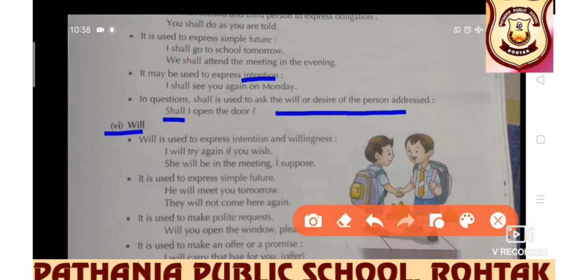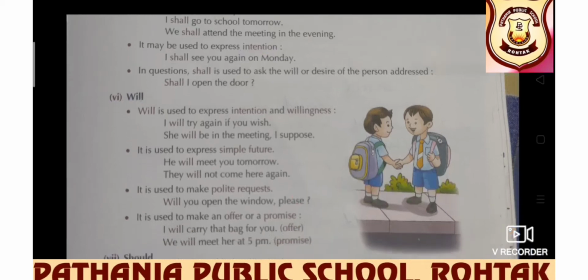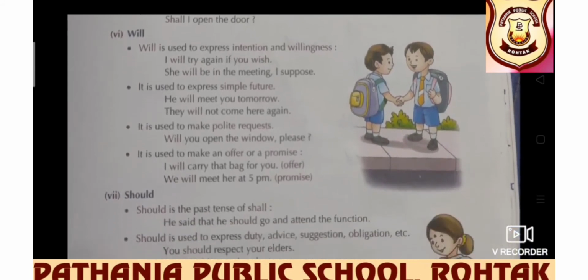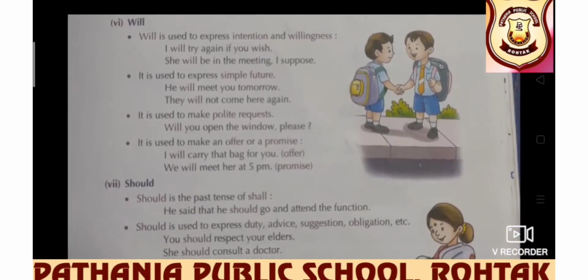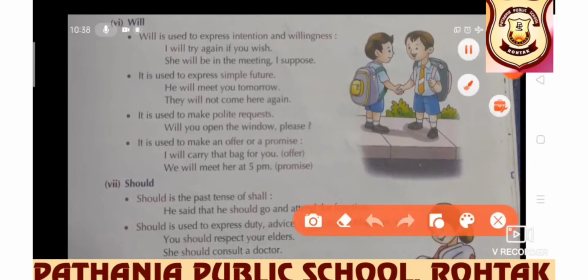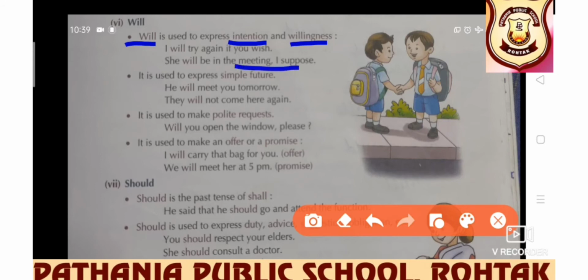Next we have will. Will is used to express intention and willingness. I will surely help you. I will meet you in the evening. This is my willingness as well as my intention that I will surely do that. In that case, will is used. I will try again if you wish. She will be in the meeting, I suppose. So will is used to express intention and willingness.